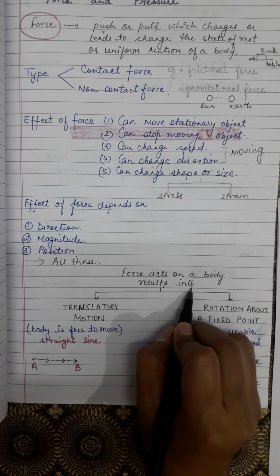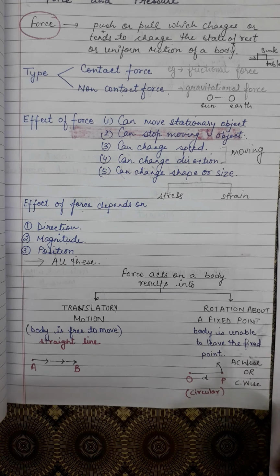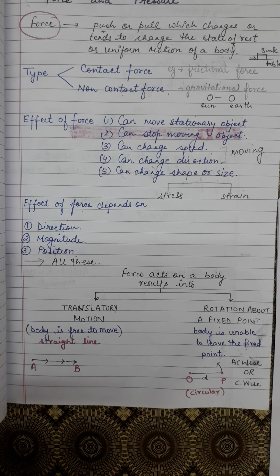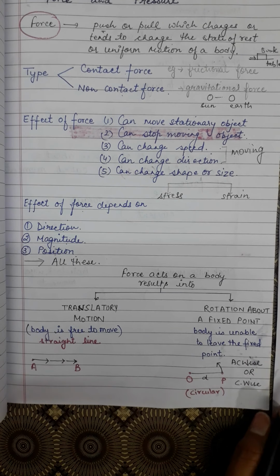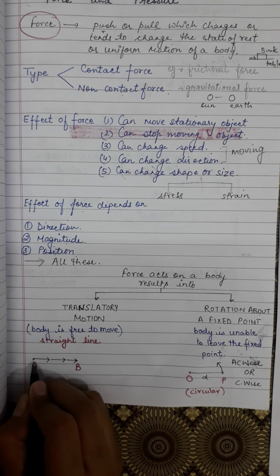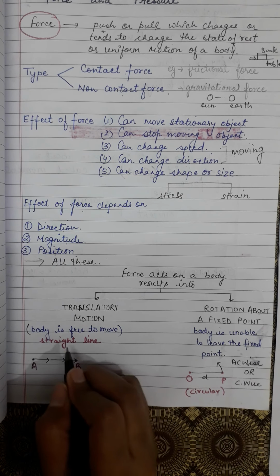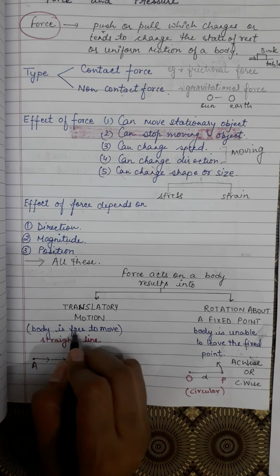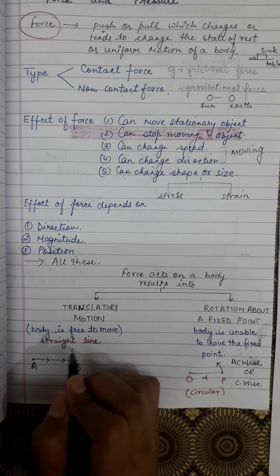Now, force acting on a body results in two types of motion. When a force is applied, it will produce motion. Number 1 is translatory motion, also known as straight line motion. If a body is at point A and it is moving towards a particular point B, then it will go in a straight line. This is the condition when the body is free to move, that is, its point is not fixed.